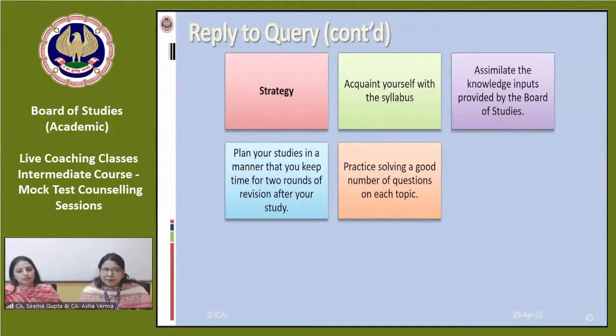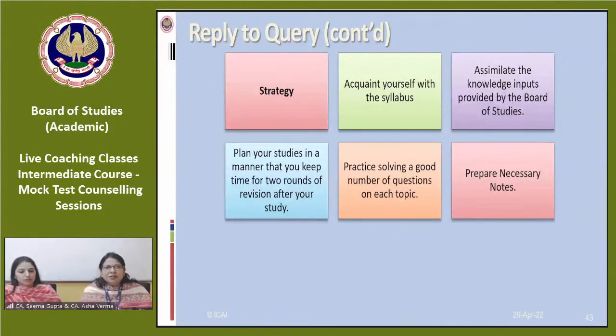You can write some important adjustments by way of notes, which you can brush up on 1 or 2 days before the examination, because right now only 15 days are left with you. So you have to be more channelized, you have to be more focused, and you have to give your complete attention to the paper. Otherwise you will not be able to succeed.